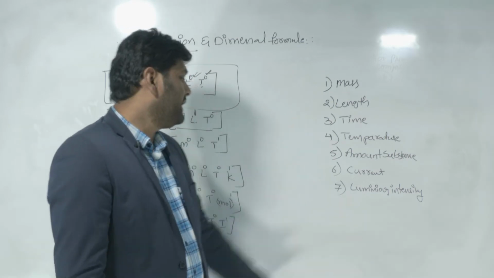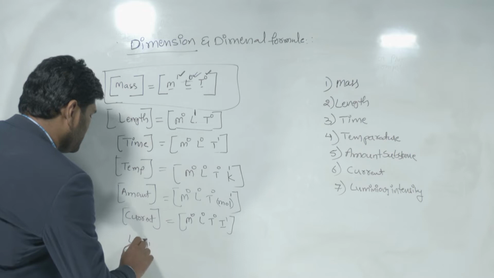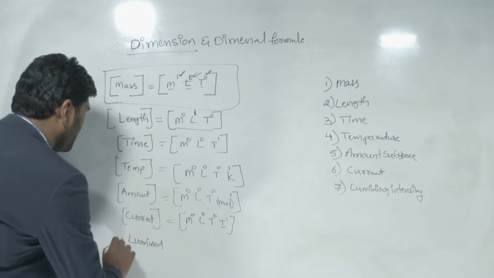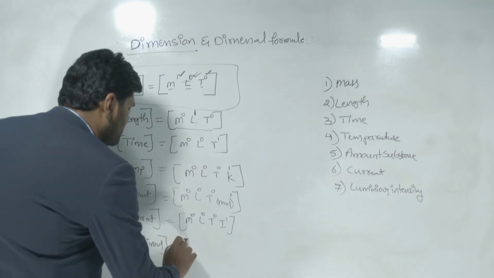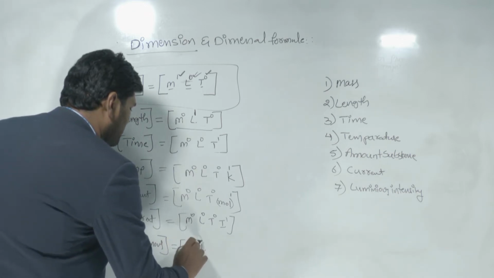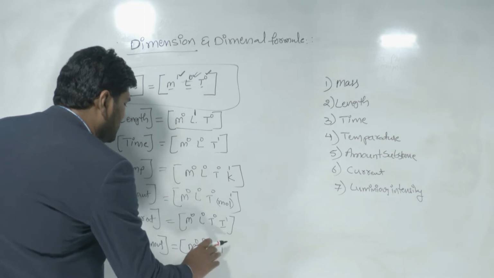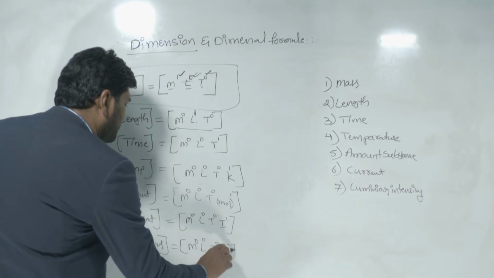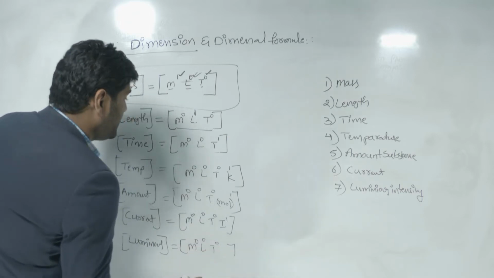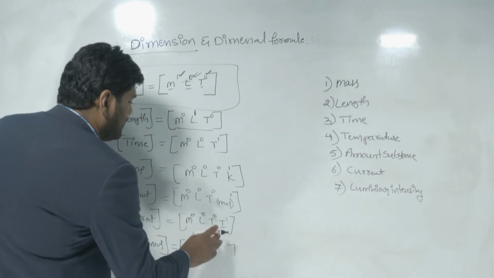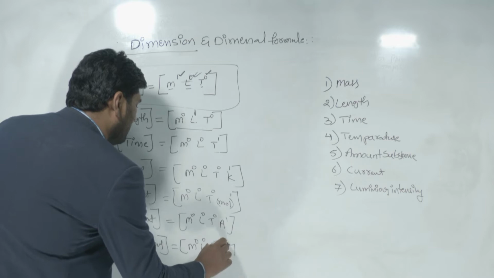Now last and final, luminous intensity. I am writing it in a short way, keep it in mind. Luminous intensity also we can write M⁰ L⁰ T⁰. For luminous intensity you can't take L power 1, so you can take A, or here you can take I power 1.